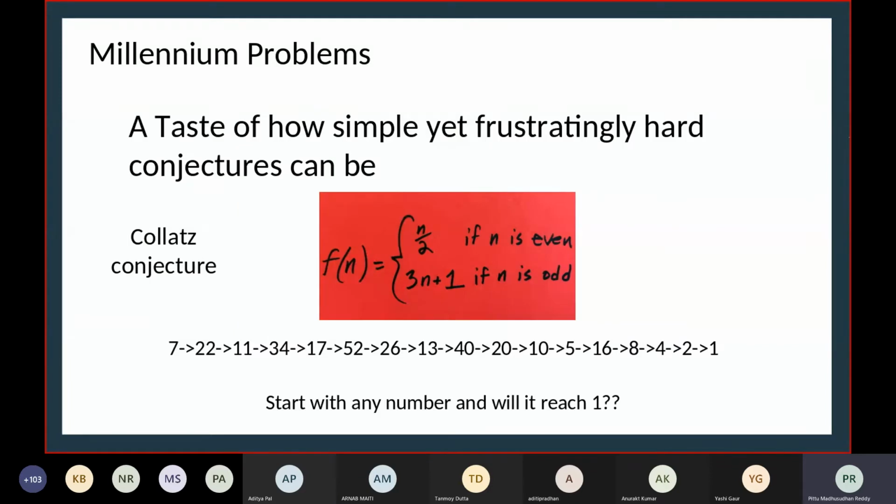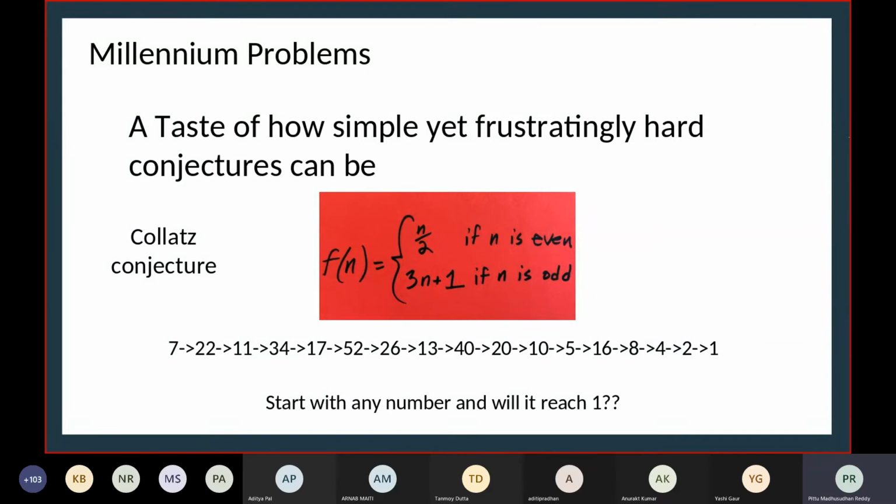To actually give you a taste of how hard and simple a problem can be, there is this Collatz conjecture. It is very simple. Take a number. If it is even, divide by 2. If it is odd, multiply by 3 and add 1. You keep doing this operation. For example, if you have 7, 7 is odd, so 7 times 3 plus 1 is 22. 22 is even, so divide by 2, 11.